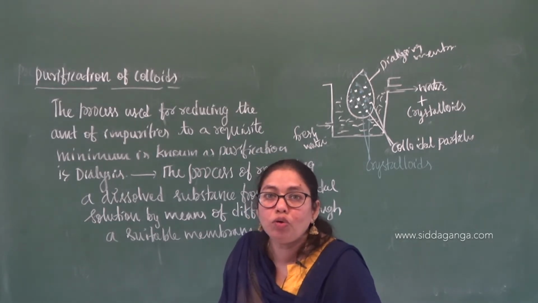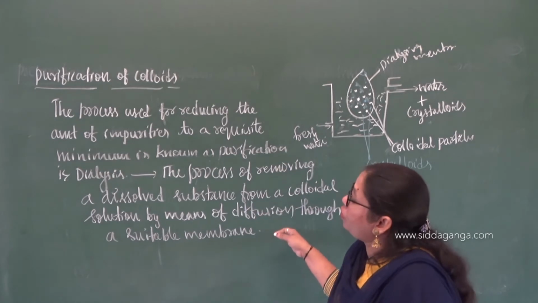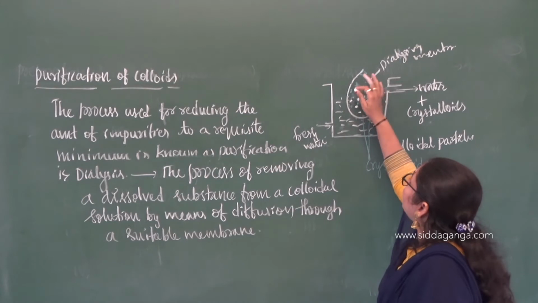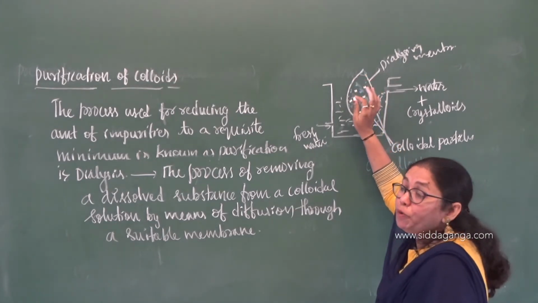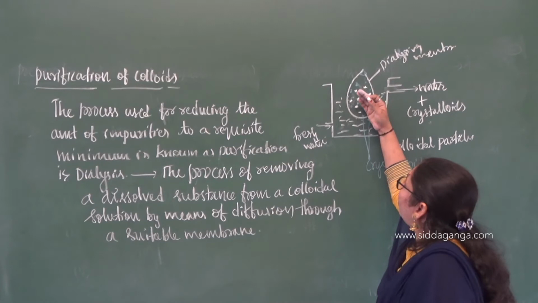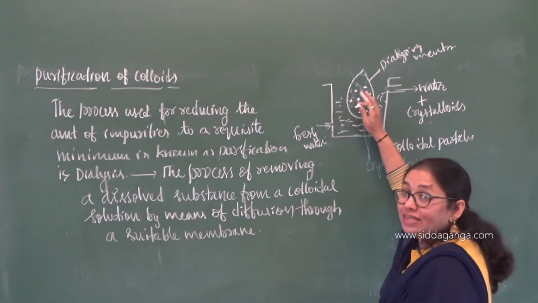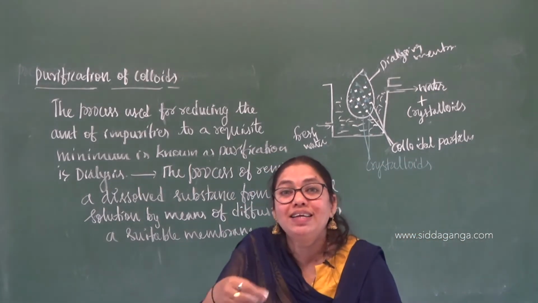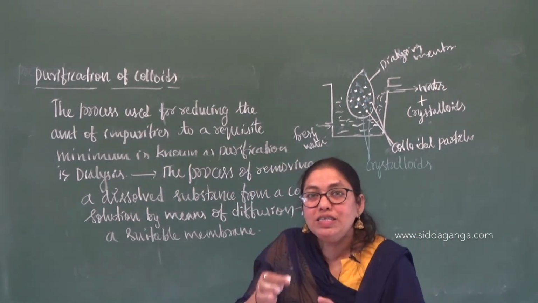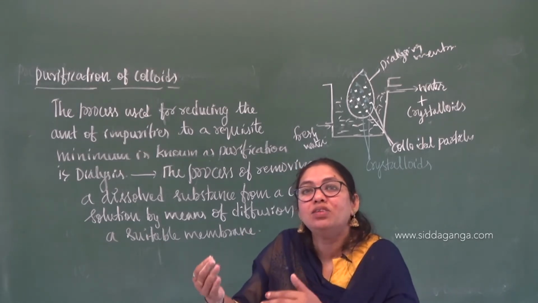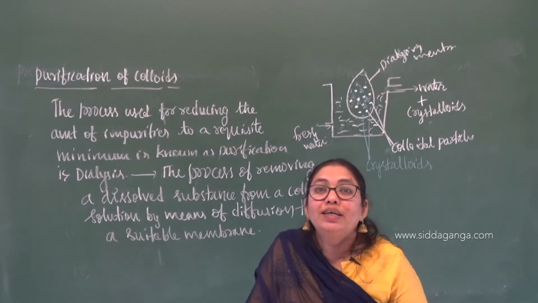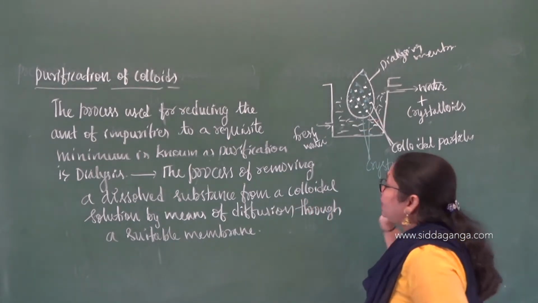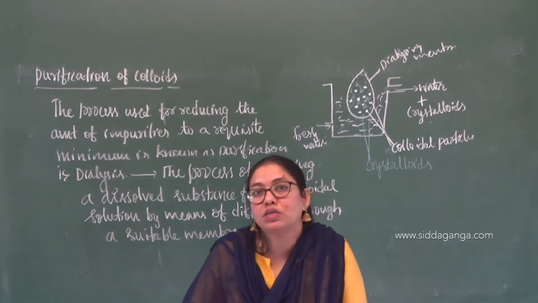You are going to get the pure colloids. This is the process. In the case of human beings also, it is the same process. They provide the dialyzer, which has the impure blood inside. The essential requirements it will keep as they are, but it has been designed such that the essential components are retained inside and the non-essential components come out. That size has been designed like that. But this process is a very slow process.